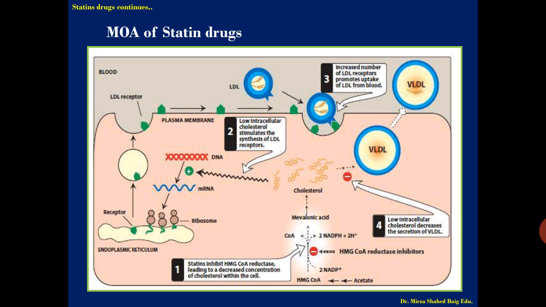VLDL is also not forming. So the complete mechanism leads to a decrease in the overall cholesterol of the body, right from the LDL to VLDL to IDL plus various things. It's a complete mechanism which is correlated in the 4 steps we have given with the numbers.